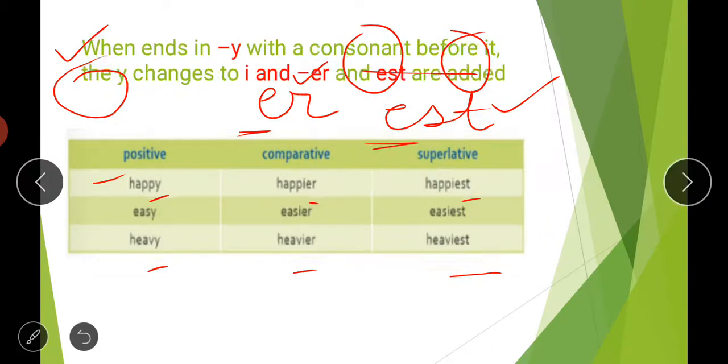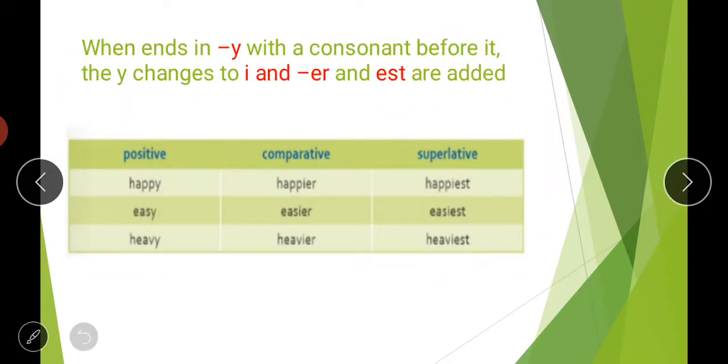So then next is, when any of your adjectives, positive words, end with y, what will you do then? If it is ending with y with a consonant before it, and before y there is a consonant. You know what consonants are? There are 5 vowels in the English alphabet: a, e, i, o, u.